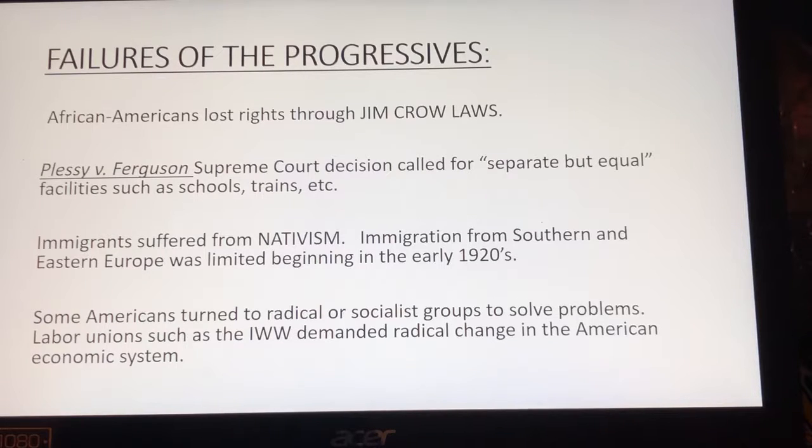Okay, we see that he accelerates segregation at the federal level, enforcing Jim Crow and enforcing Plessy versus Ferguson. We're going to see in the 1920s that we restrict immigrants coming to America. And lastly, radical groups like labor unions and the International Workers of the World, we're going to make them synonymous with the idea that they're radicalist. And this is going to change our economic system.